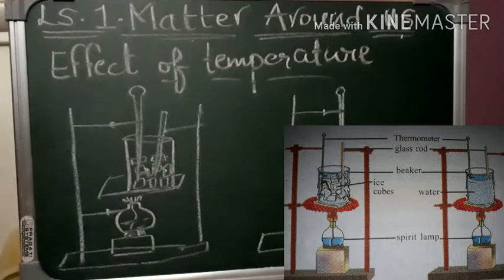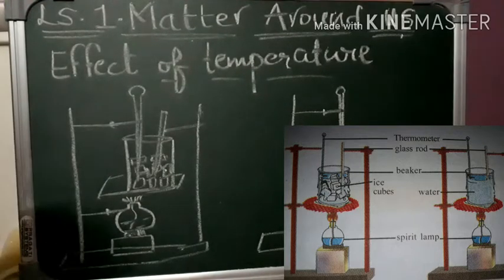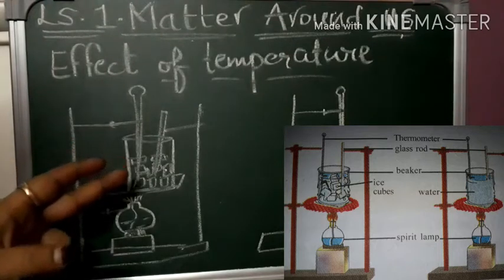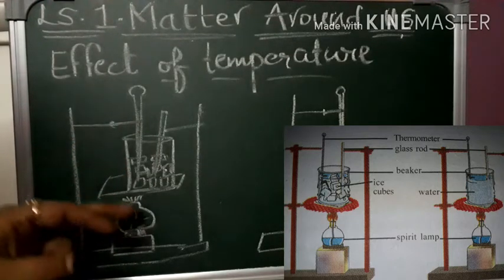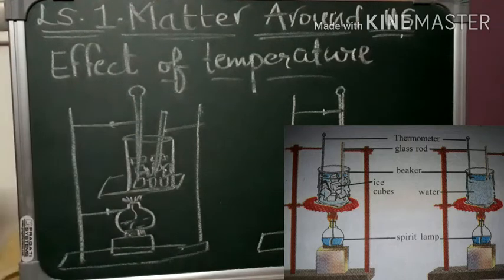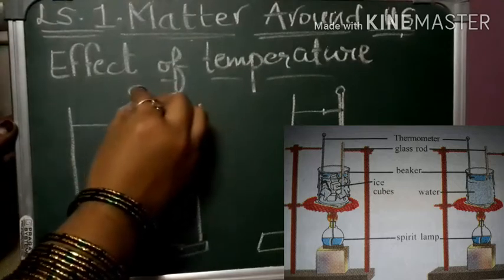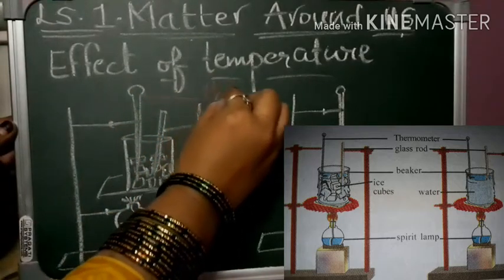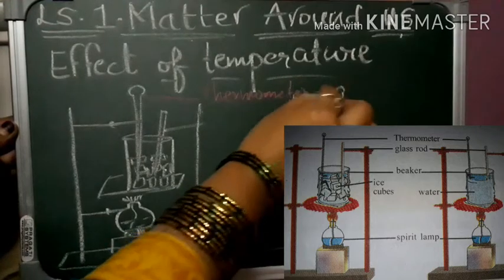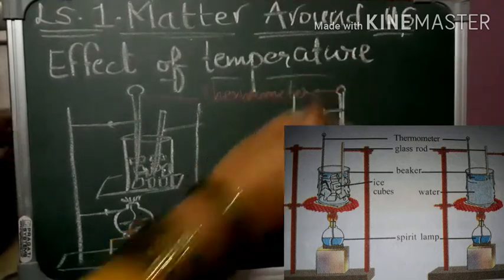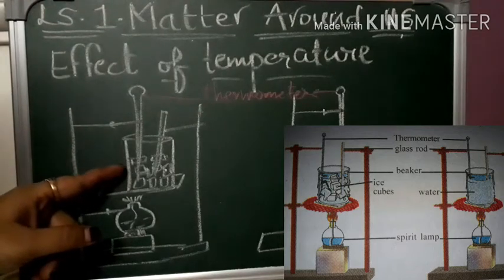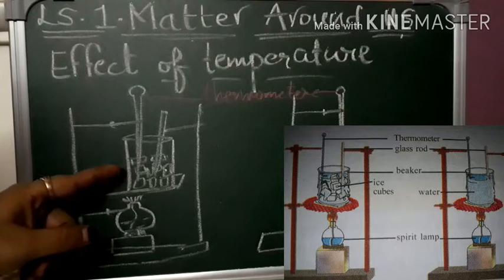ice cubes. We are going to take some ice cubes and place them in a conical flask, and this conical flask we will just start heating up. At the same time we will place a thermometer. This is your thermometer. So we are just going to start to observe what changes are going to